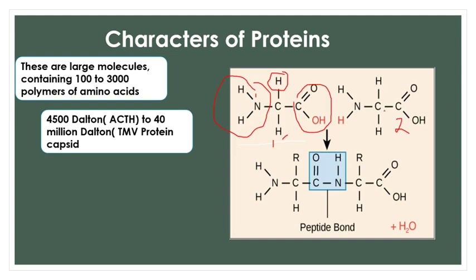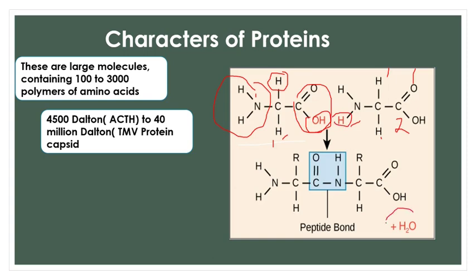Similarly, this is the second amino acid. You can see again here the NH2 group. At this end it is the carboxyl group, COOH. Again here it is hydrogen, and suppose here again an R group is present. So when these two amino acids come together, from the first amino acid's COOH, the OH combines with the hydrogen from the NH2 group of the second, and a water molecule is formed.